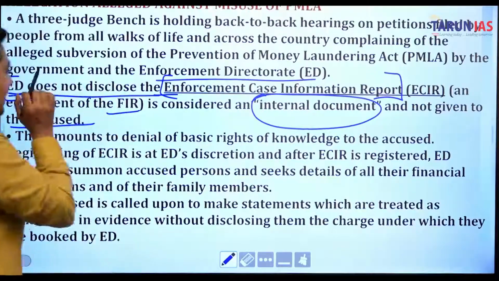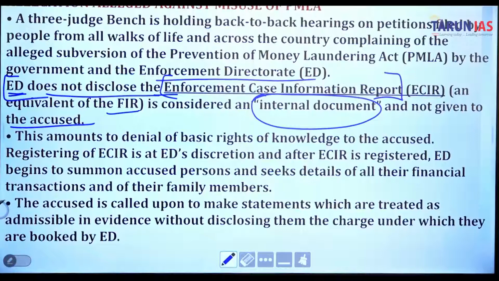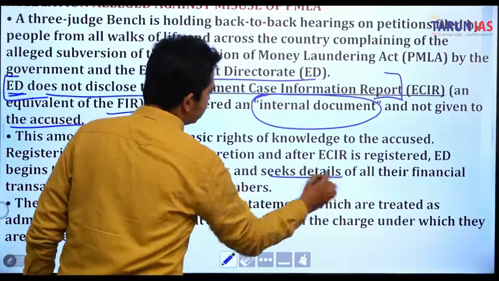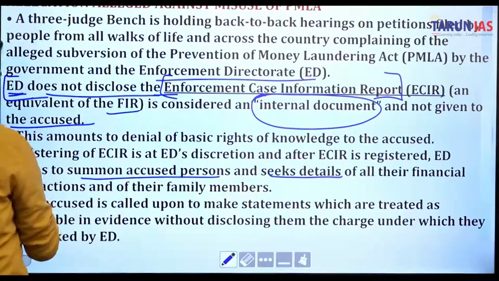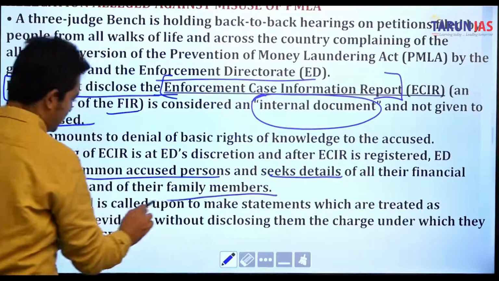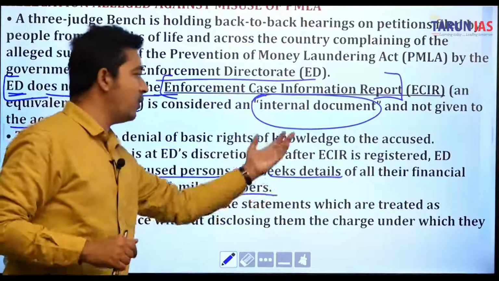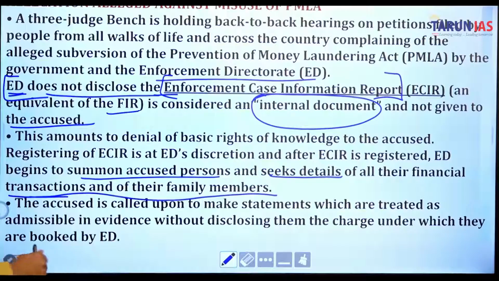This amounts to denial of the basic right of knowledge to the accused. Registering the ECIR is at ED's discretion, and after the ECIR is registered, ED begins to summon the accused person and seeks details of all their financial transactions and those of their family members. So basically, ED has the responsibility to seek these details as well.